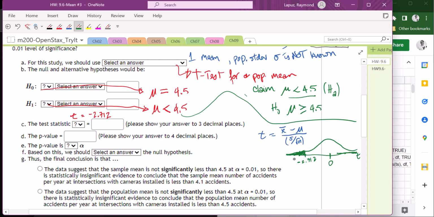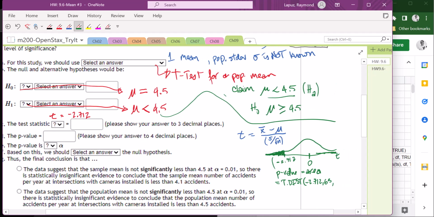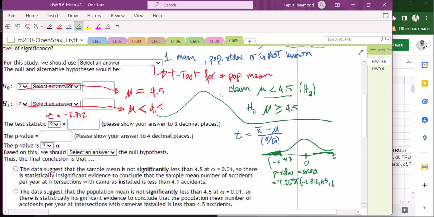In finding this area, this is your p-value. And that on our Google Sheets will be given by t.dist, and then we put in the -2.712, comma, and then our degrees of freedom is 63, comma, and then true, because this is going to be the cumulative question.